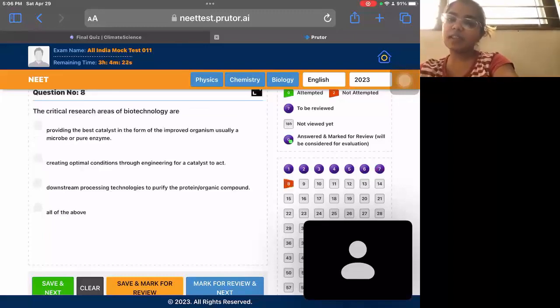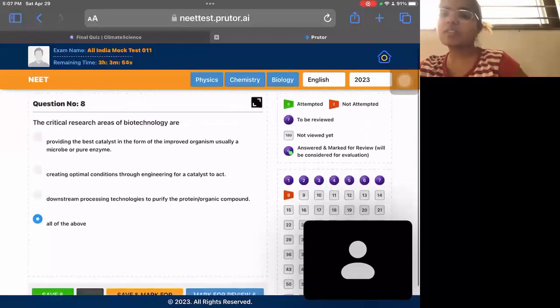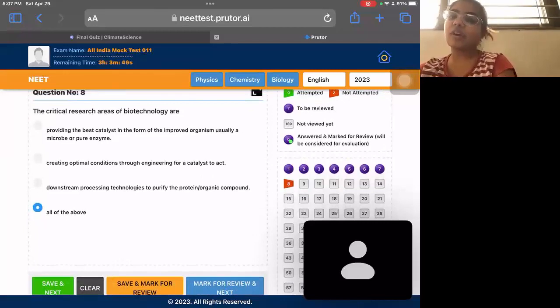Otherwise, confusion होगा. The critical research areas of biotechnology. They provide the best catalyst and they create optimal conditions and the downstream processing technologies to purify. ये सारे research areas biotechnology में critical हैं, ये NCERT में दिया है. And इसमें almost in 90% of the questions where there is all of the above or none of the above in bio, answer वही होता है. Not every time, but 90% of the time it's there only. So if आपको थोड़ा confusion हो, and if you want to take chances, you can go with all of the above.